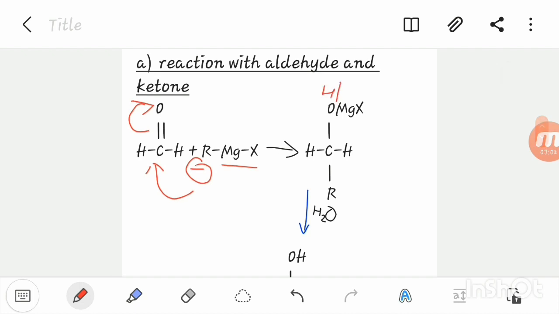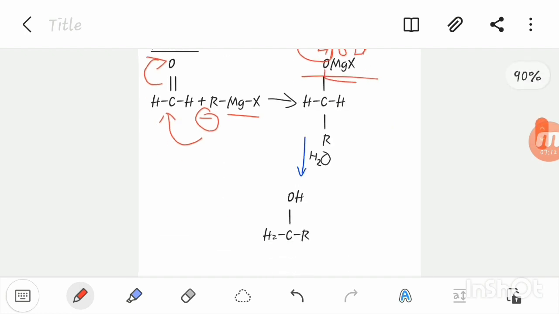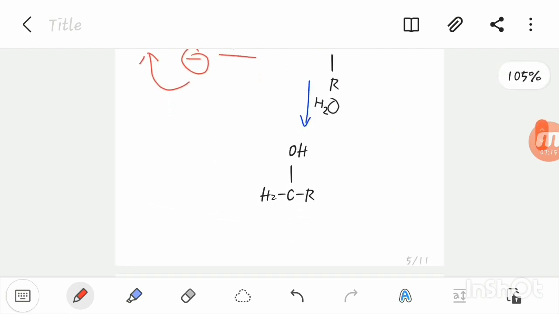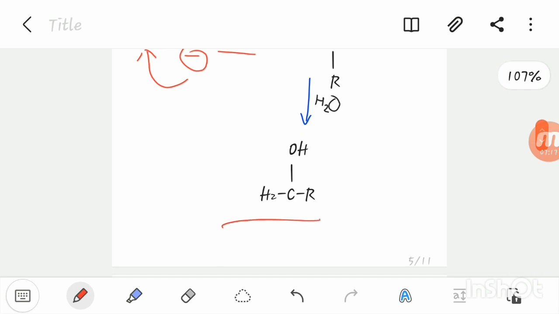the HOH splits OMgX, and this H will take the place of MgX. As we can see, this forms a primary alcohol.